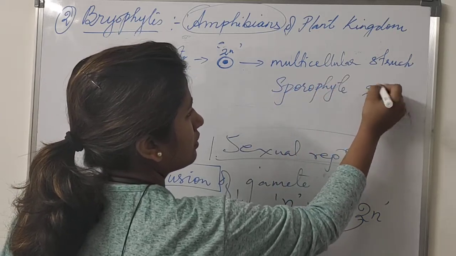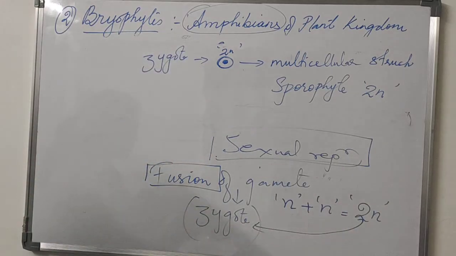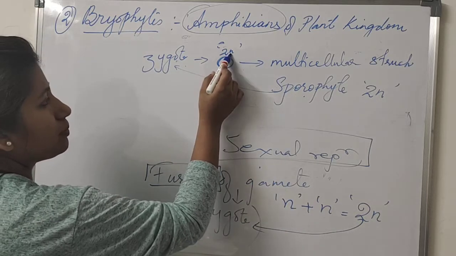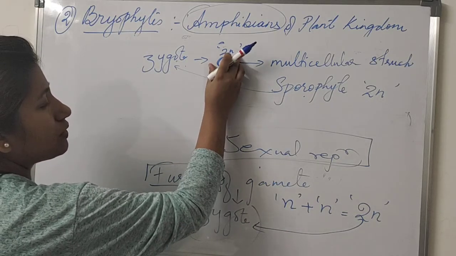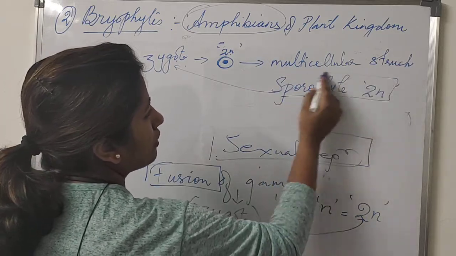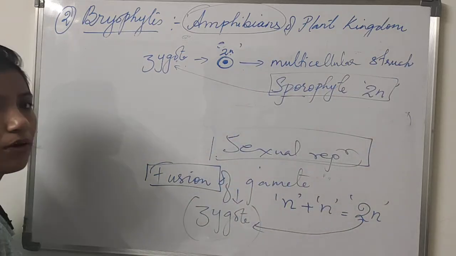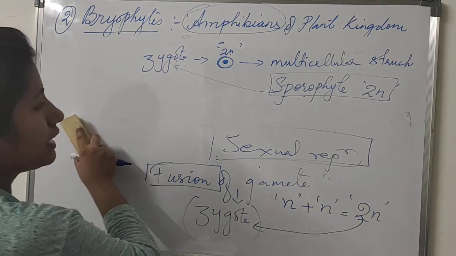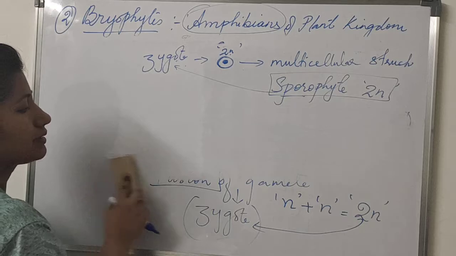So what is the nature of sporophyte? They are diploid in nature. Why? Because the sporophyte is developed from zygote, and zygote is diploid. So when a diploid cell divides mitotically, it results in a diploid body. So the sporophyte body is formed. And this sporophyte remains attached to the gametophyte.